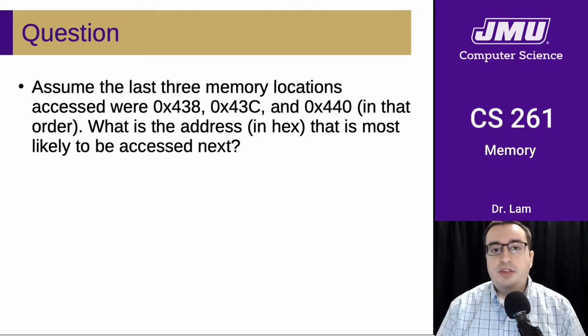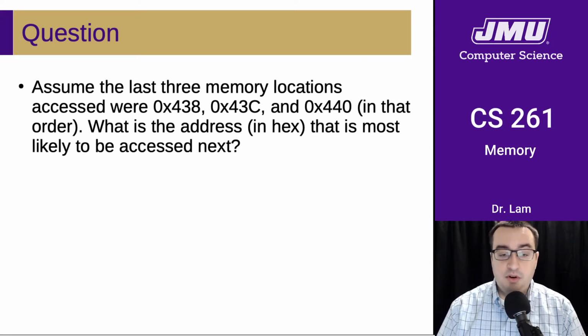So assume that the last three memory locations accessed in a program were, in hex, 438, 43C, and then 440, in that order. So what is the address in hex that is most likely to be accessed next? So take a second and see if you can identify this.